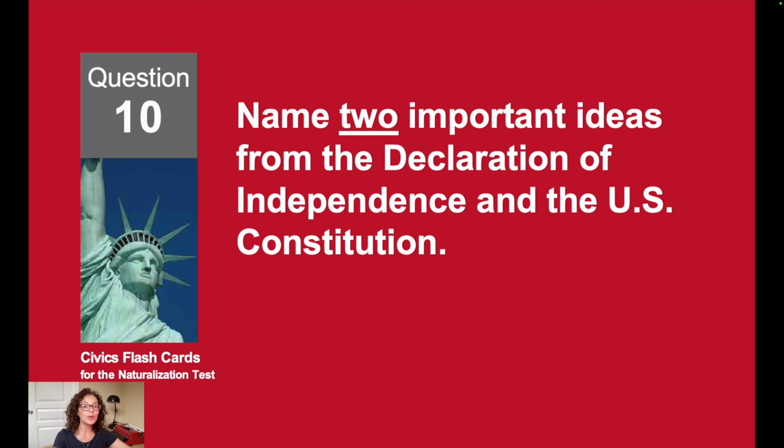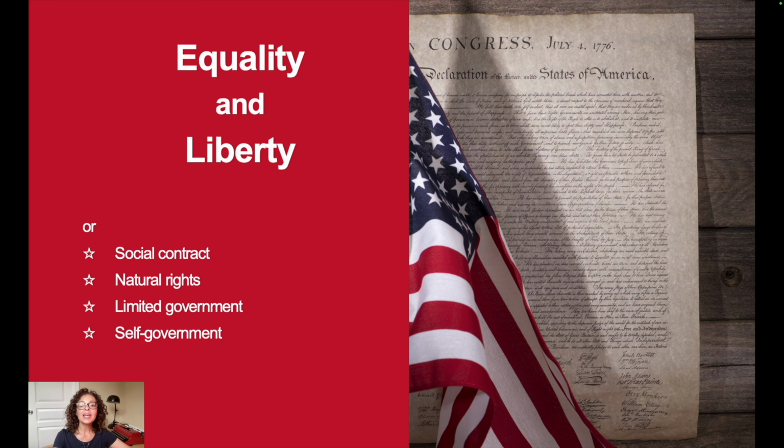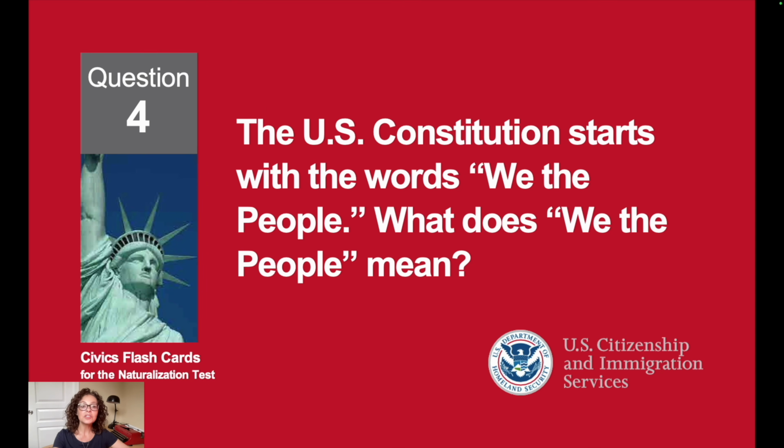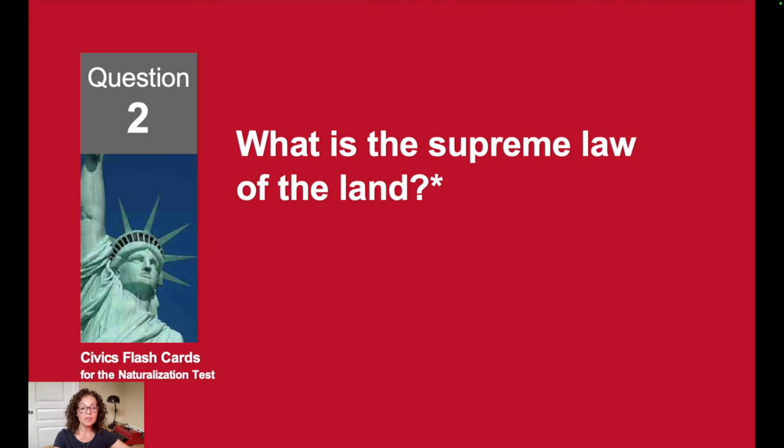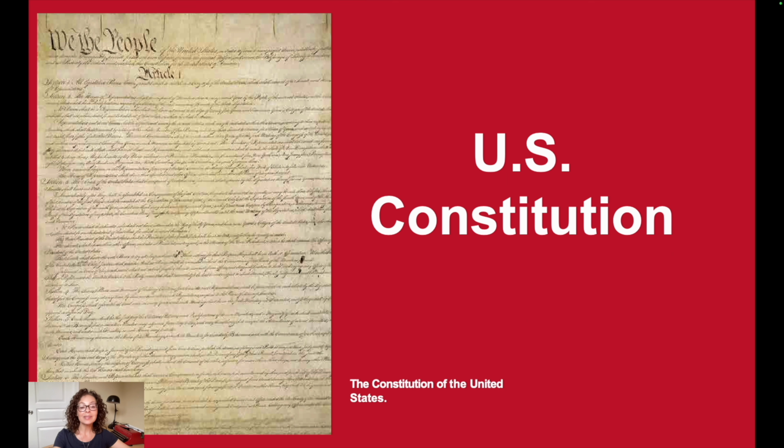Name two important ideas from the Declaration of Independence and the U.S. Constitution. Equality and liberty. The U.S. Constitution starts with the words, "We the people." What does "we the people" mean? It means self-government. What is the supreme law of the land? The U.S. Constitution.